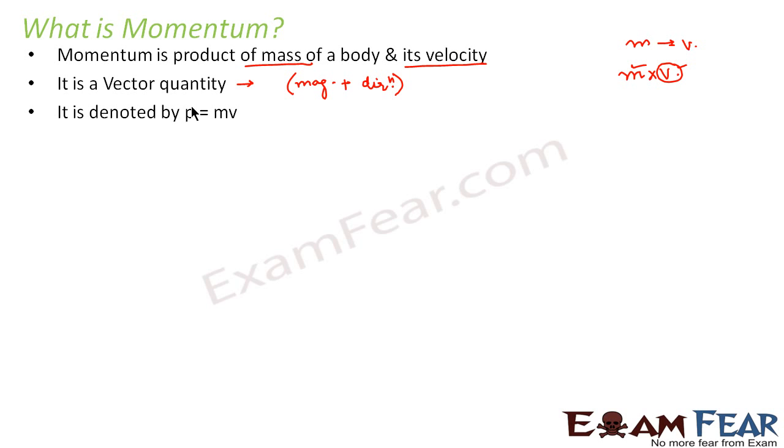It is generally denoted by small p. In most places, in fact everywhere, you would see that momentum is denoted by small p, that is equal to mass into velocity.